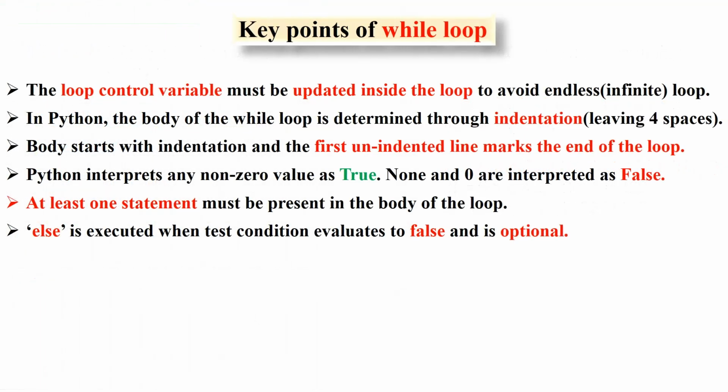Key points of while loop. The loop control variable must be updated inside the loop to avoid an endless, infinite loop. In Python, the body of the while loop is determined through indentation, leaving 4 spaces. The body starts with indentation and the first unindented line marks the end of the loop. Python interprets any non-zero value as true. None and 0 are interpreted as false. At least one statement must be present in the body of the loop. Else is executed when the test condition evaluates to false and is optional.